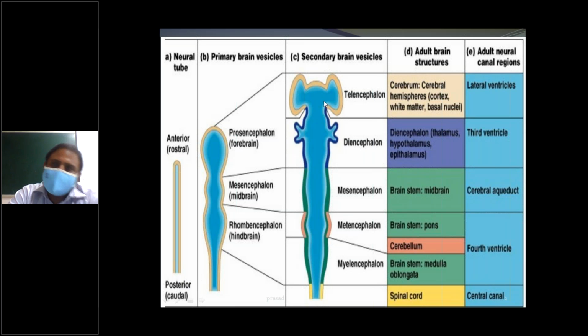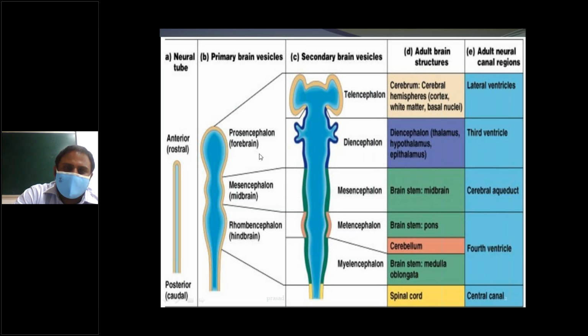The forebrain gives secondary brain vesicles: telencephalon and diencephalon. Adult brain structures: the cerebrum, the cerebral hemisphere, consists of cortex, white matter, basal ganglia. Diencephalon consists of thalamus, hypothalamus, epithalamus. The lateral ventricle was already finished yesterday. Now we start with the third ventricle. Today's topic is the third ventricle.